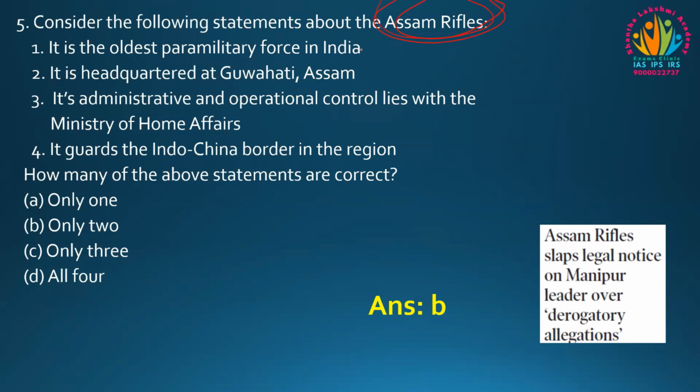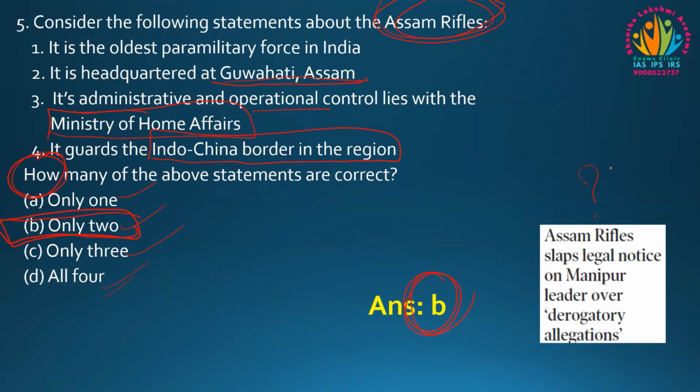Coming to the fifth question: consider the following statements about the Assam Rifles. It is the oldest paramilitary force in India. It is headquartered at Guwahati, Assam. Its administrative and operational control lies with the Ministry of Home Affairs. And it guards the Indo-China border in the region. How many of the above statements are correct? Only one, only 2, only 3, or all 4. The correct answer is that only 2 statements are correct. We'll see what those statements are.